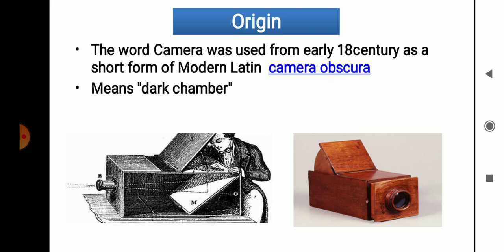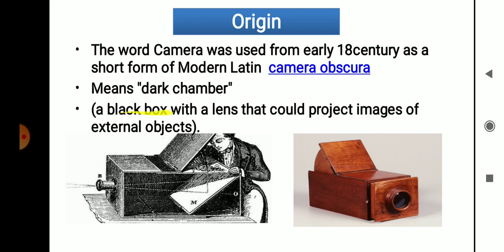That is the dark chamber. Now, dark chamber means a black box with a lens that could project an image of an external object. External object means the object which is present outside, the photograph of which we want to take. So the image of that object is going to be captured with this lens in this black box. That is called a camera. Okay.